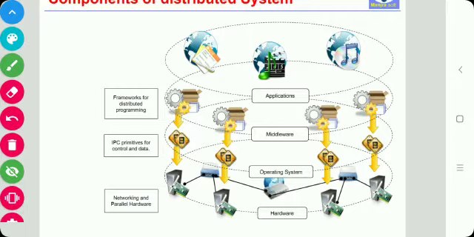This figure provides an overview of the different layers involved in providing the services of a distributed system. At the very bottom level, computer and network hardware constitute the physical infrastructure. These components are managed by the operating system, which provides the basic services.